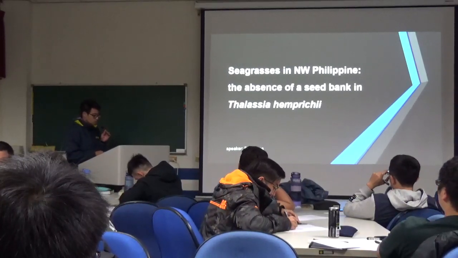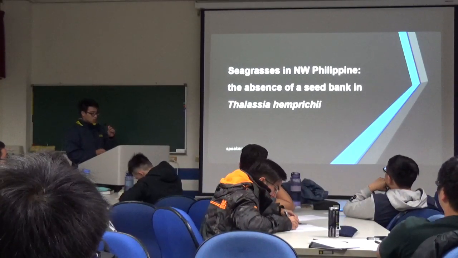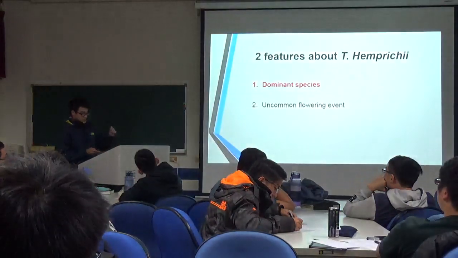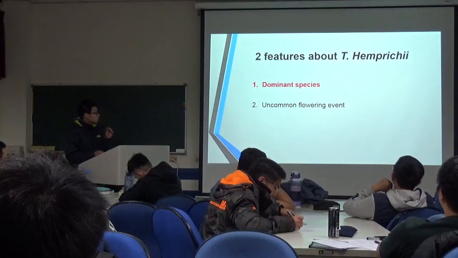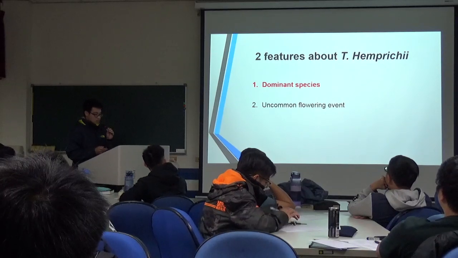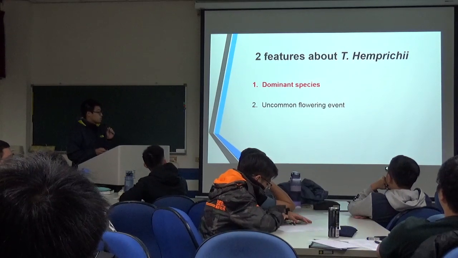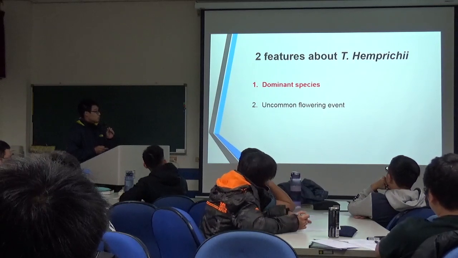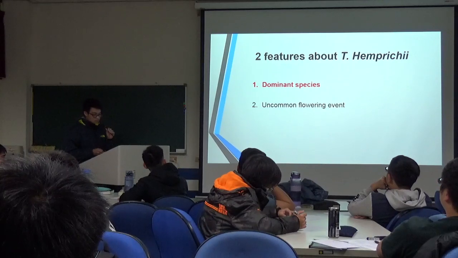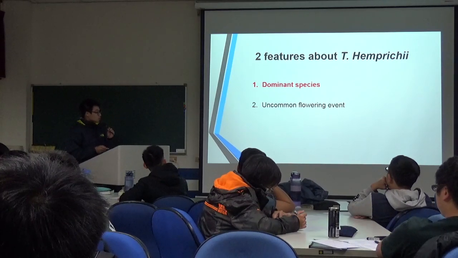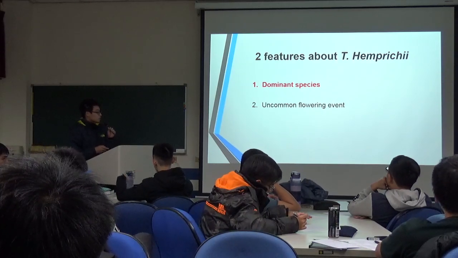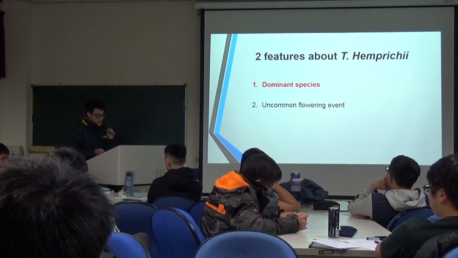Today I will introduce the seagrass in Northwest Philippines, the absence of the seed bank in the Thalassia region. First, we talk about two features of Thalassia. The first one is that Thalassia hemprichii is a dominant species. Thalassia hemprichii is very common in Southeast Asia, and because of its reproduction strategies, it always dominates in mixed seagrass meadows.